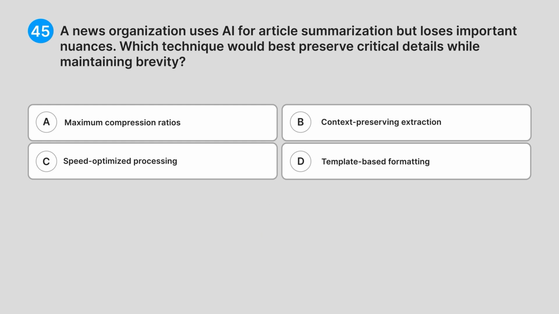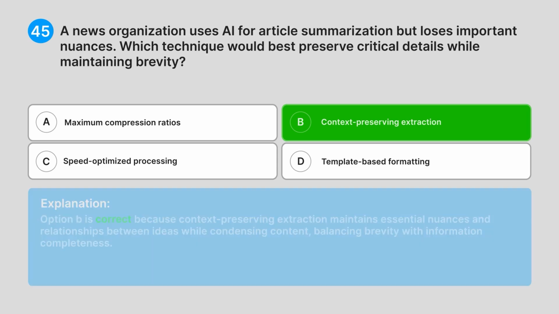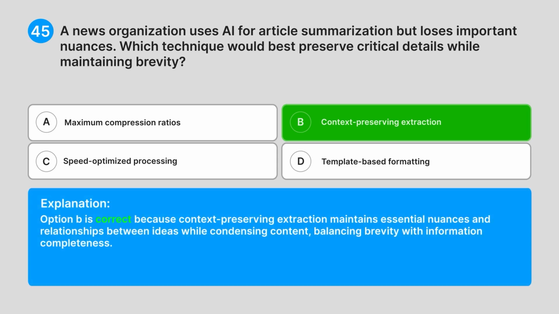Correct answer, B. Context-preserving extraction. Explanation. Option B is correct because context-preserving extraction maintains essential nuances and relationships between ideas while condensing content, balancing brevity with information completeness.